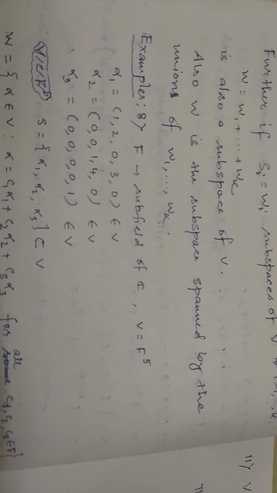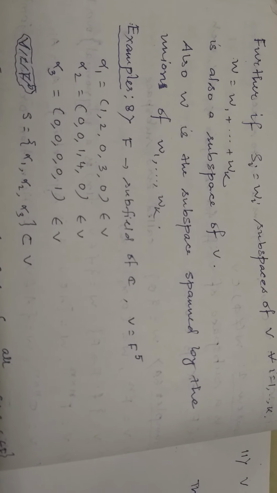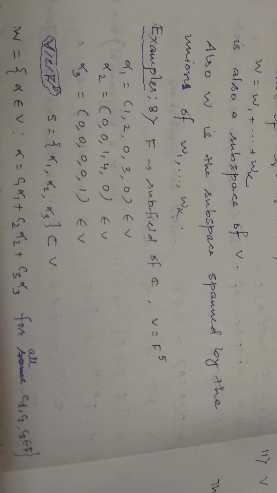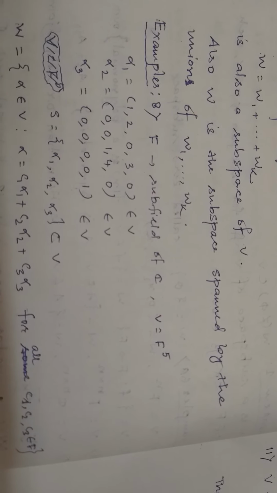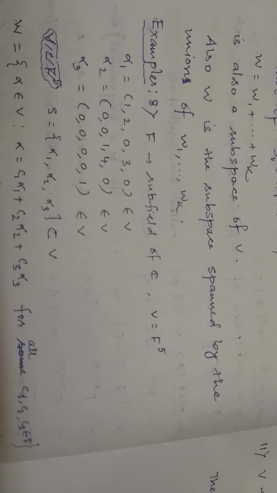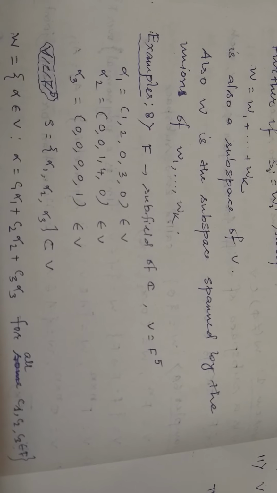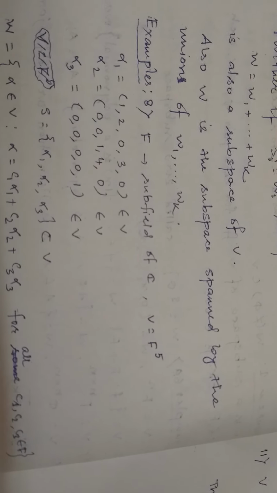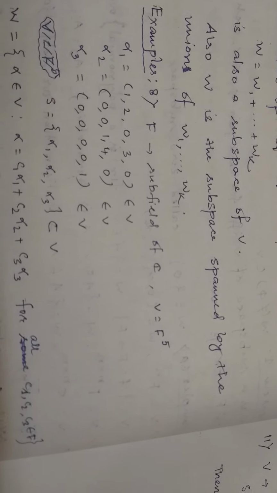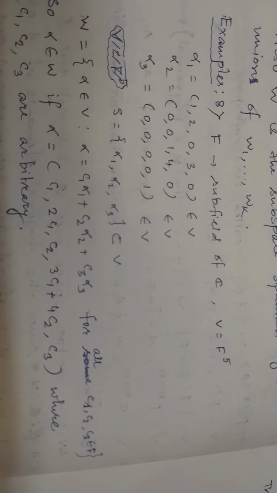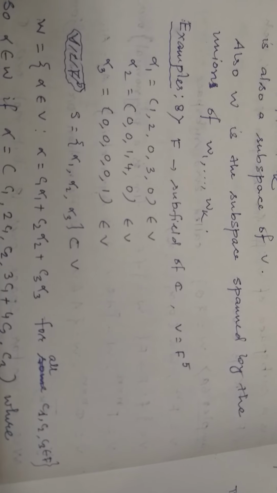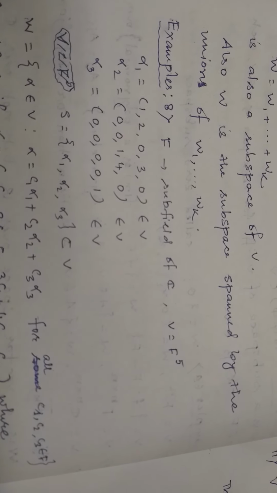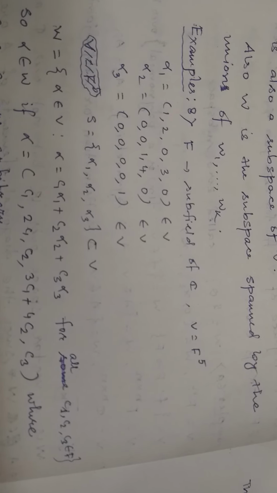I give you a task to think of an example where W1 and W2 are two subspaces but their union is not a subspace, and also to find an example where W1, W2 are subspaces and their union is a subspace. Next, here in this case W is the subspace spanned by the union of W1, W2, up to Wk.